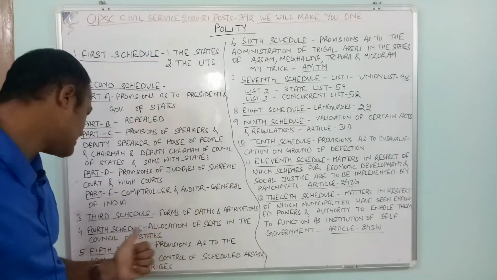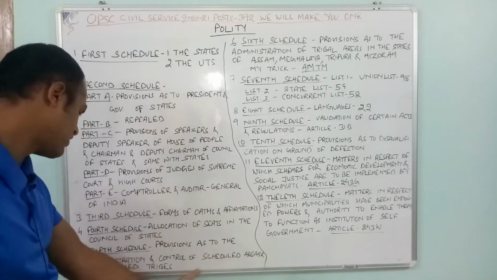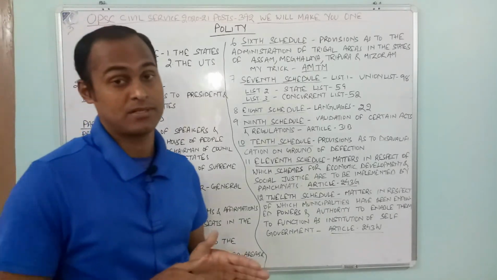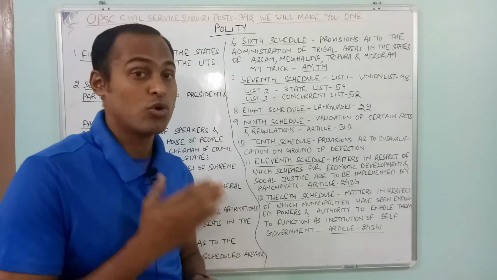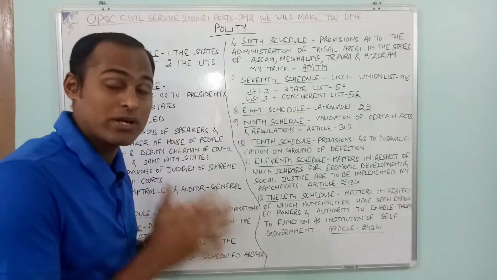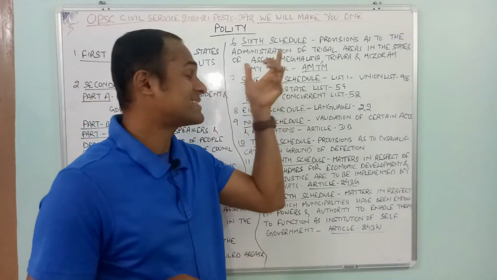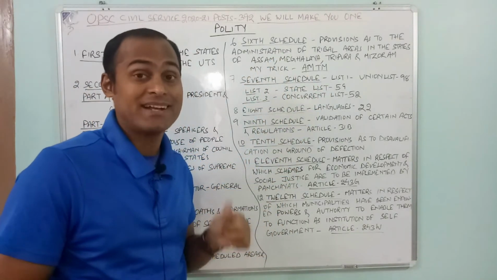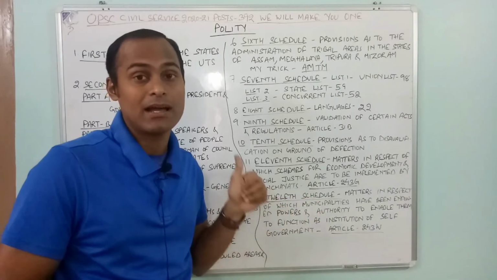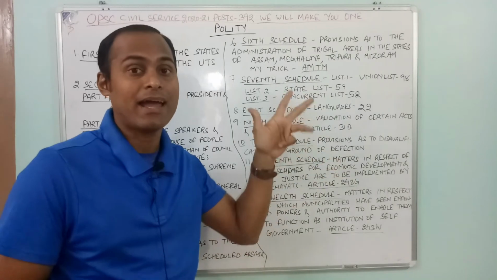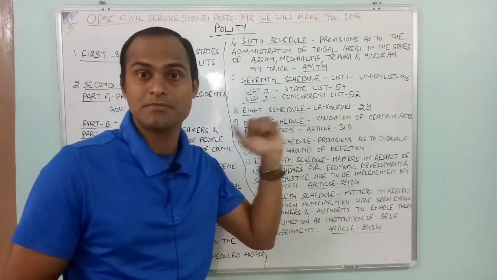Fifth schedule, provisions as to administration and control of scheduled areas and scheduled tribes. Scheduled areas and scheduled tribes are very important. You have to remember that the fifth schedule is administration of scheduled areas and scheduled tribes, whereas the sixth schedule is administration of tribal areas, that is AMTM: Assam, then Tripura, then Meghalaya, and the last one is Mizoram.